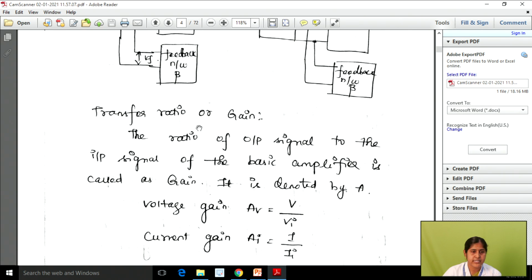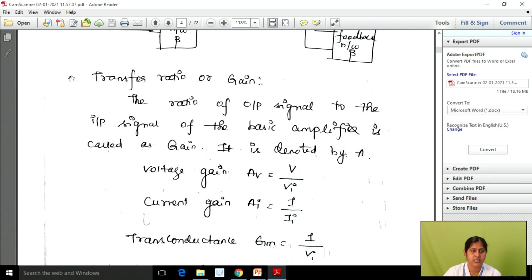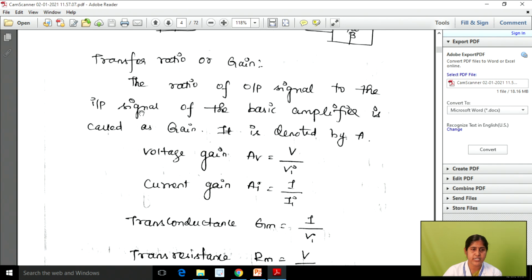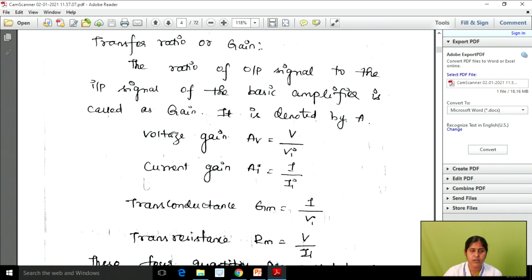So the next one is transfer ratio or gain. From this, how can we calculate the gain? So we are seeing this topic, that is transfer ratio or gain. Generally we know what the transfer ratio is. The transfer ratio is the ratio of the output signal to the input signal. So that is called the basic transfer ratio or gain.